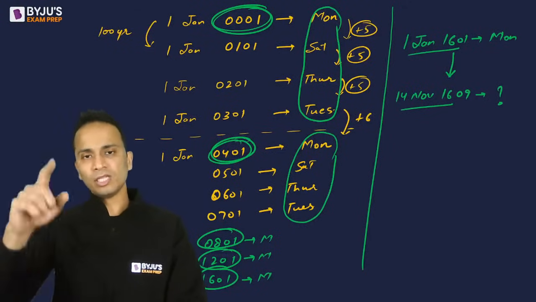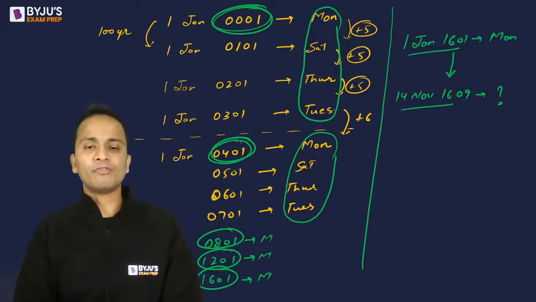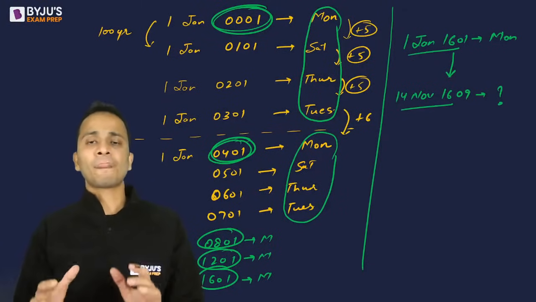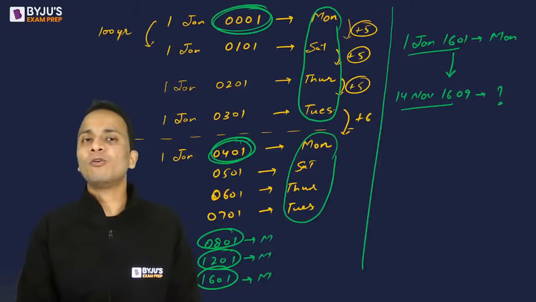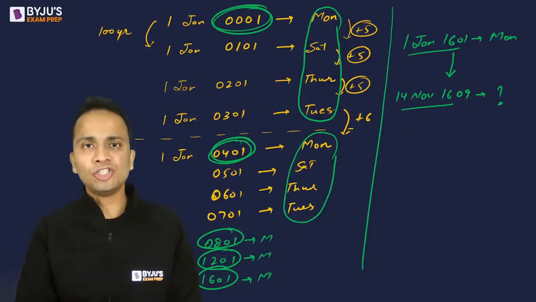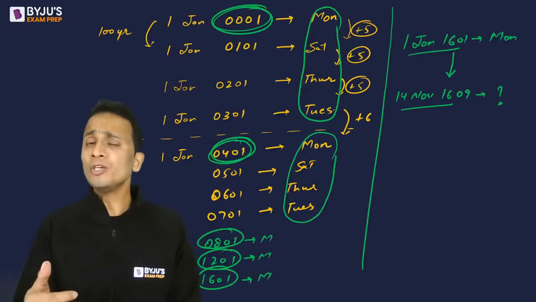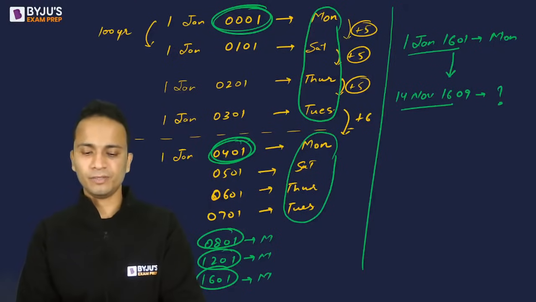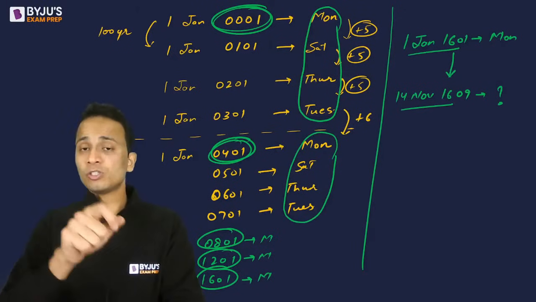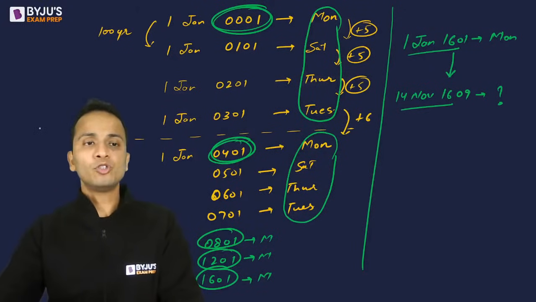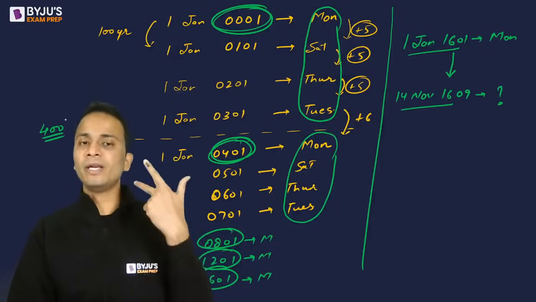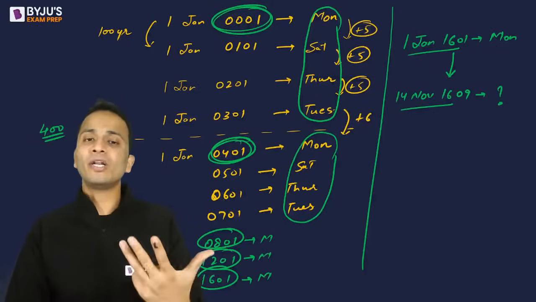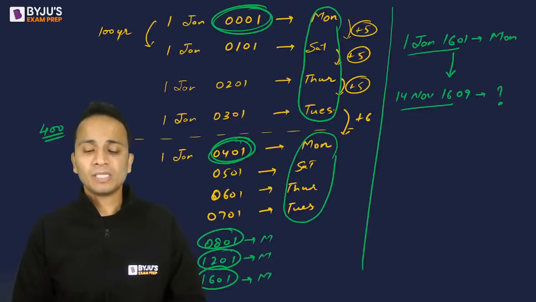Okay, so this is the list of the first day of every century. Now using this you will certainly be able to find out the first day of any century, and based on that you can find out the day on any date of that century, right? Yes Nihar, you are absolutely correct. The 6 that was added was added because the 400th year was a leap year. Okay, 400, 800, 1200, 1600, all of them were leap years. That is why 6 was added.